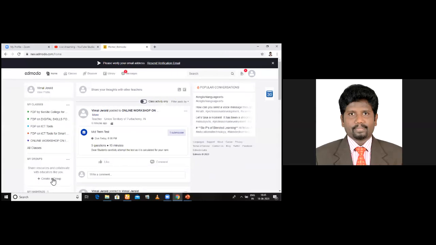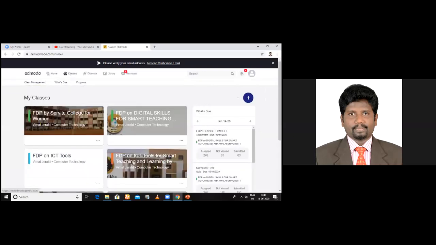And if you want to group into classes, you can. In classes, by clicking classes, this is where you find a plus symbol where you can create a class and join a class. And once you go into the class, you will be able to upload your material. I'm going into the class and uploading a material by pressing the plus symbol that appears in the right corner.